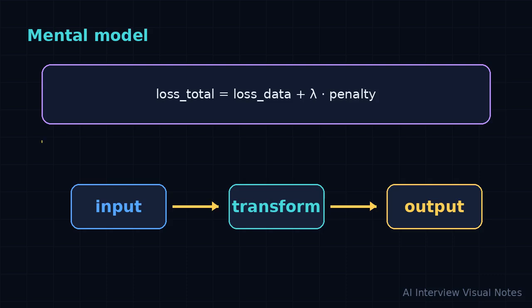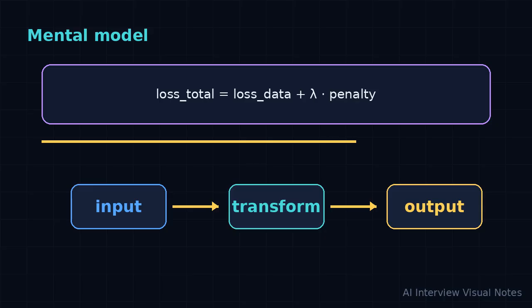The mental model or formula for this topic is loss_total equals loss_data plus lambda times penalty. Treat the formula as a compression of the idea, not as the whole answer. Walk through each part slowly. Explain what the inputs are, what gets transformed, and what output we care about. Then connect the symbols back to intuition. If someone forgets the exact notation, they should still remember the flow.